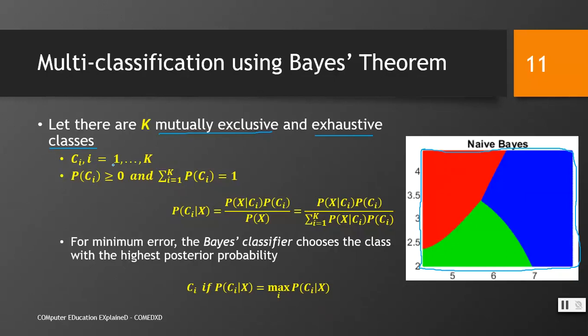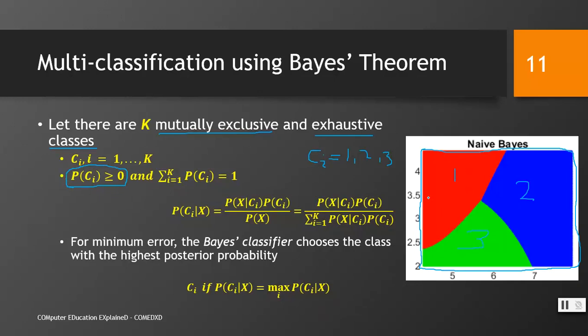Ci, for i equal to 1 to k, means we have k classes, so Ci means the i-th class, that would be 1, that would be 2, that would be 3. In our example, k would be 3. Ci could range over 1, 2 and 3, where this is 1, this is 2 and this is 3. The probability of Ci for any class could be either 0 or greater than 0.